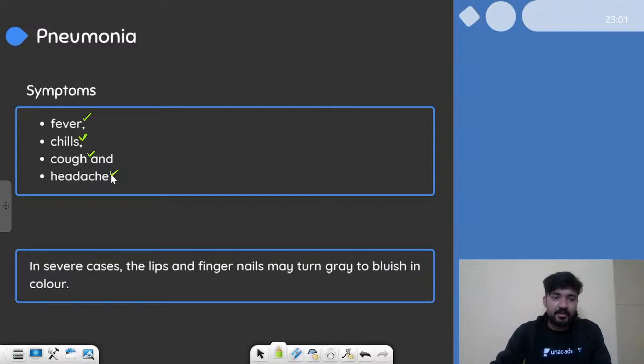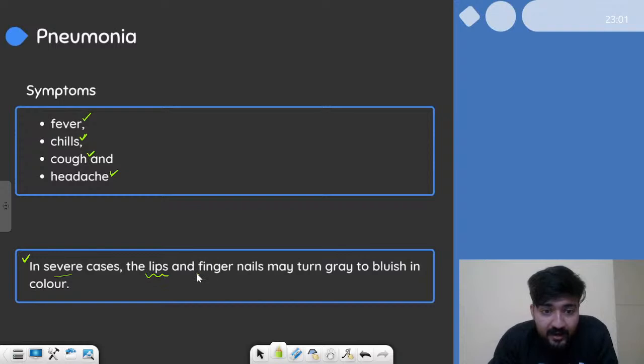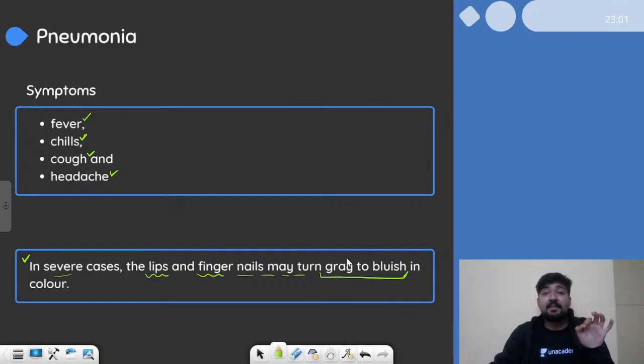And headache will be observed. So these are all the common symptoms of pneumonia. Now, what can be the severe problems if we do not treat it on time? In severe cases, the lips and fingernails may turn gray to bluish in color. So your lips and your nails will lose their color. They are pinkish in color by default, but they will turn gray to bluish. This is what happens in the severe cases of pneumonia.